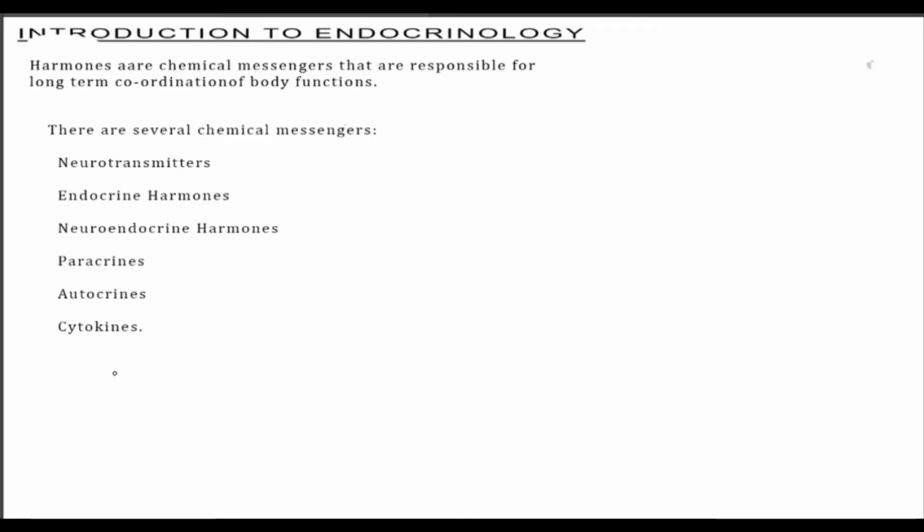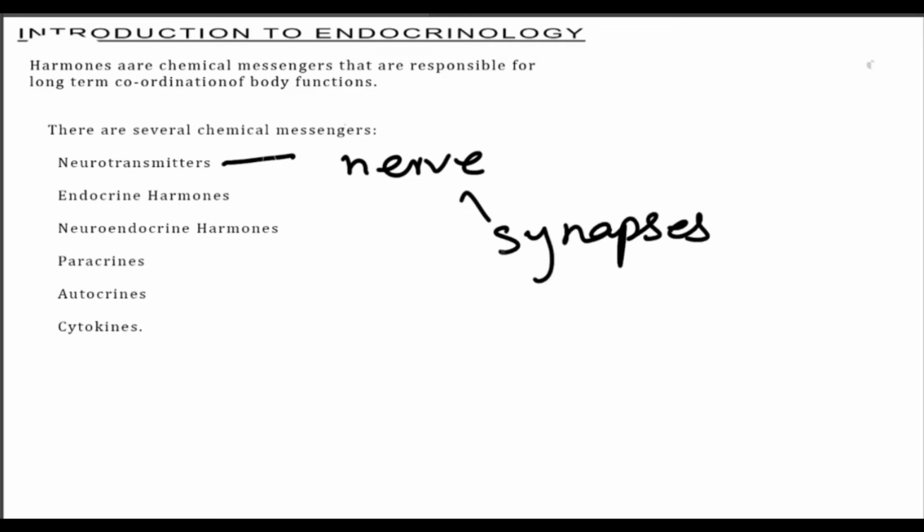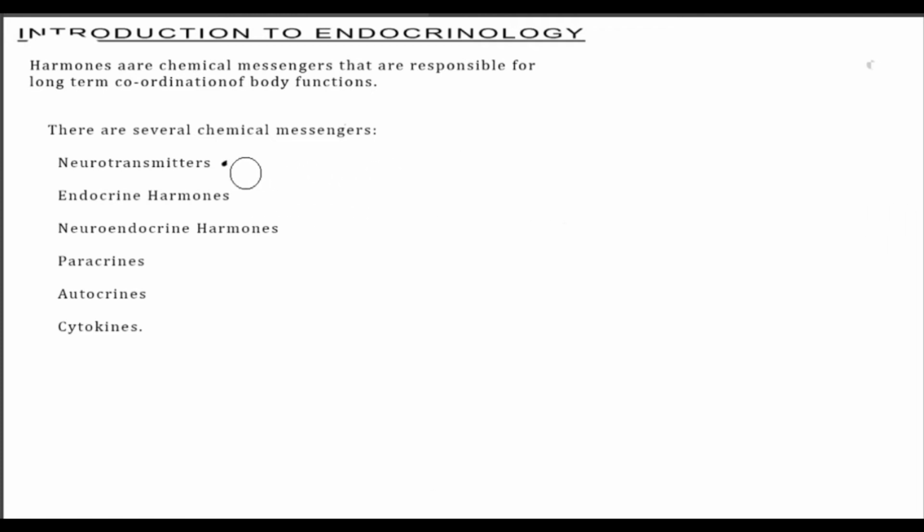You know that the neurotransmitters are the substances which are released by the nerve cells at synapses. Next up we have the endocrine hormones. I already discussed these are the chemical messengers which are responsible for the chemical coordination. They are released by the various glands of the body. Next we have the neuroendocrine hormones. Neuroendocrine hormones are secreted by the nerves into the circulating blood, which influence the function of the target cells in other locations of the body.